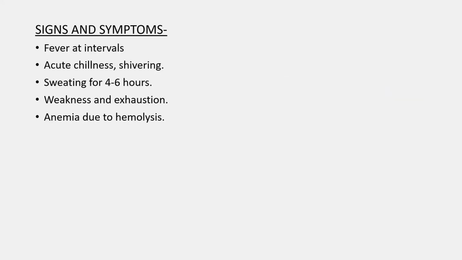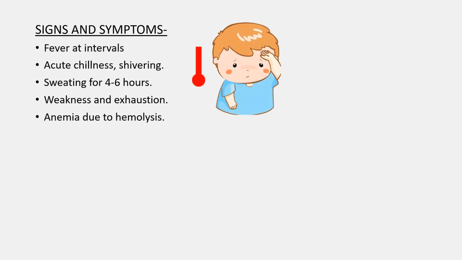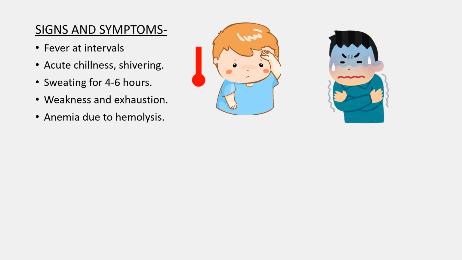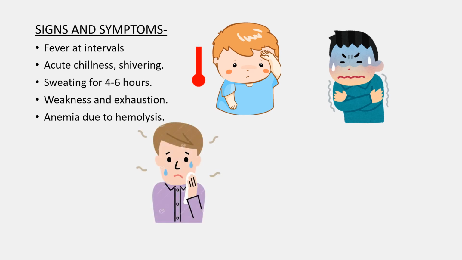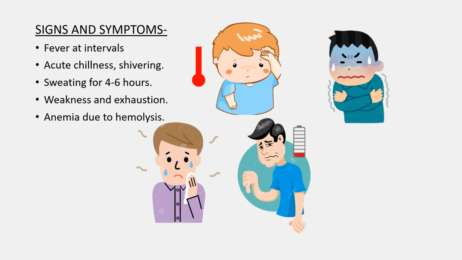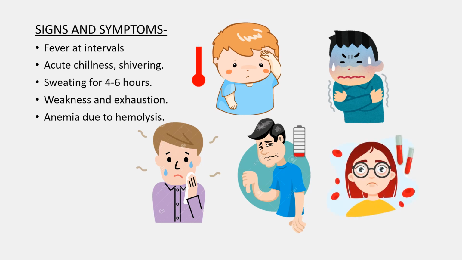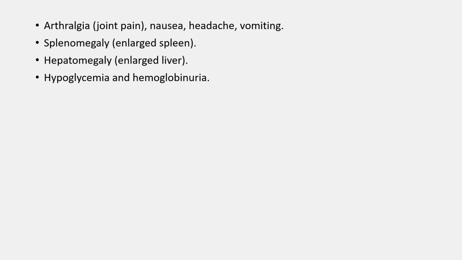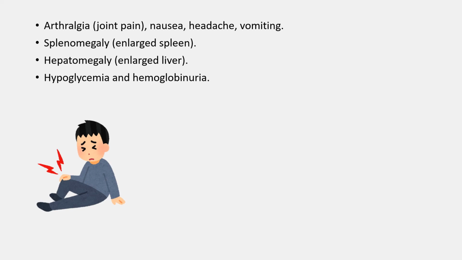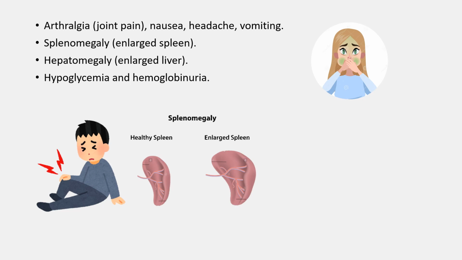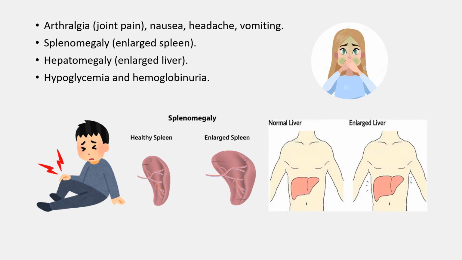Signs and symptoms of malaria are fever at intervals, acute chills and shivering, sweating for 4 to 6 hours, weakness and exhaustion, and anemia due to hemolysis, that is the bursting of the RBCs. In severe cases, malaria leads to arthralgia, that is joint pain, nausea, vomiting, and headache. Splenomegaly, enlarged spleen. Hepatomegaly, enlarged liver. Hypoglycemia, which means a decrease in glucose, and hemoglobinuria, that is the presence of hemoglobin in urine.